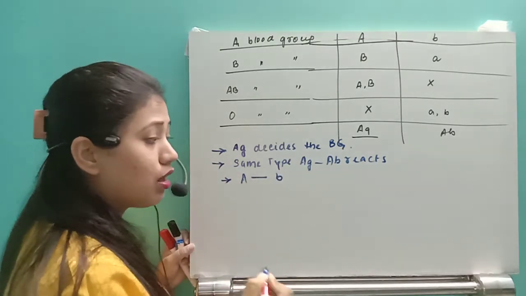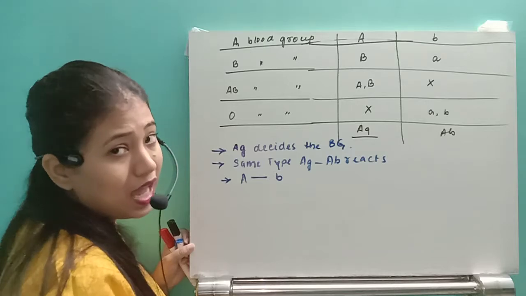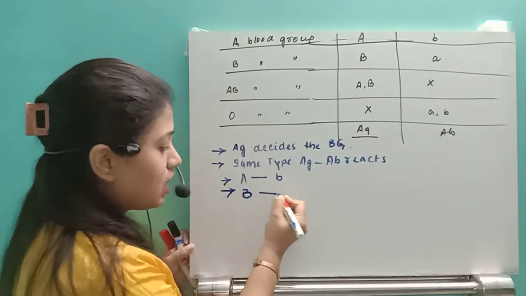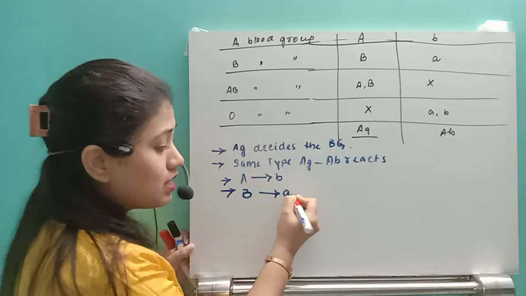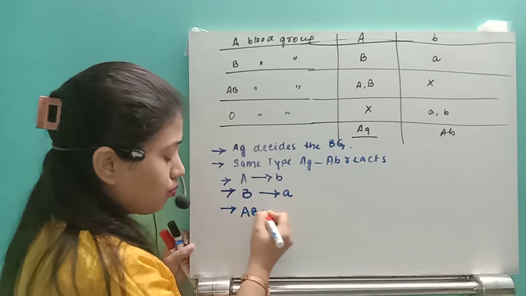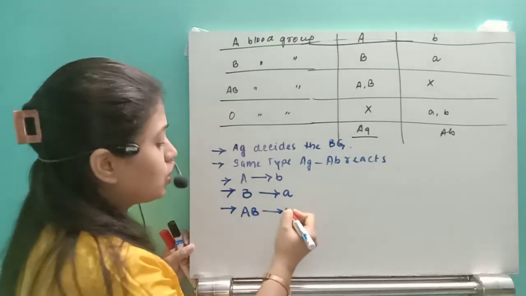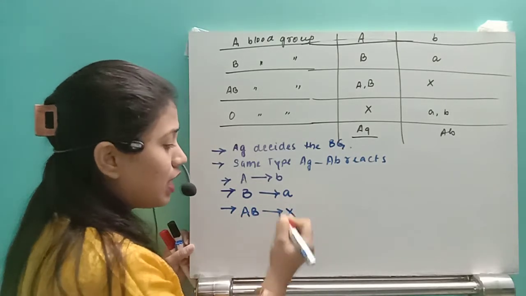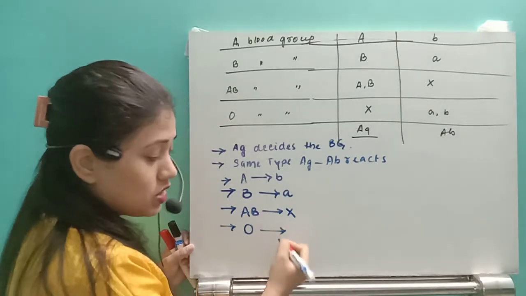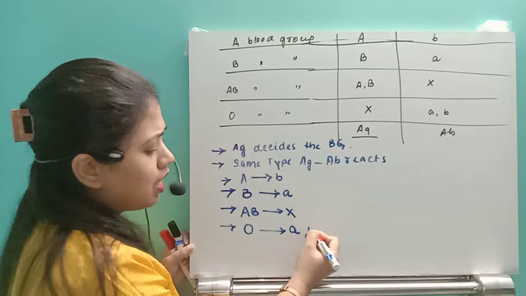He is never allowed to have A antibody. If that individual has B antigen, he must have A antibody. If that individual has AB blood group, that means A and B antigens, he is not allowed to have any of the antibodies. And if he has no antigens, he will have both the antibodies.